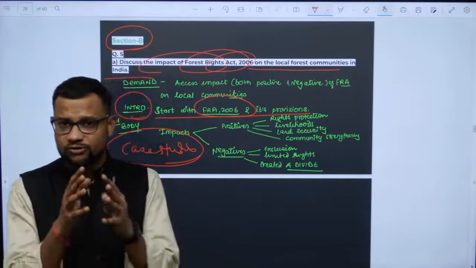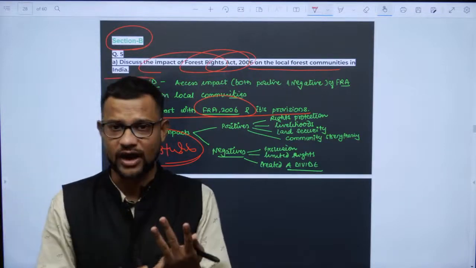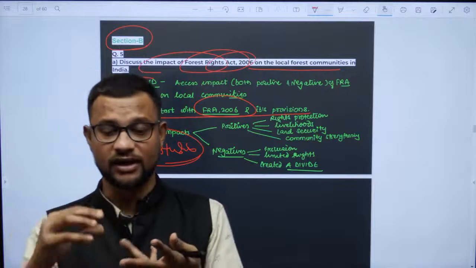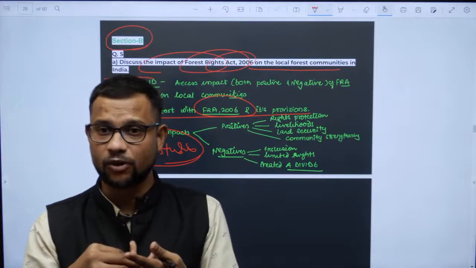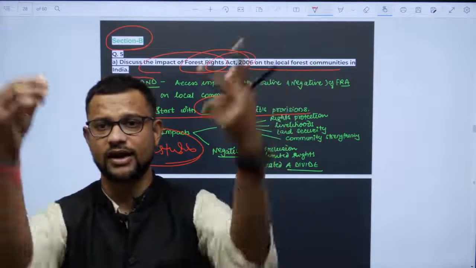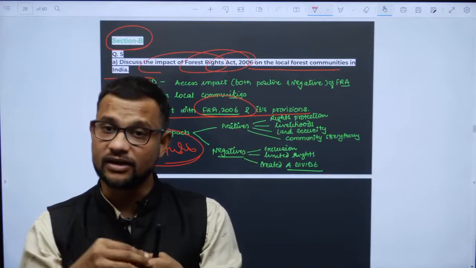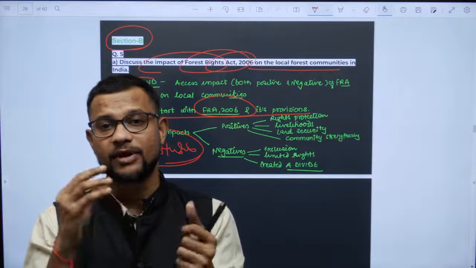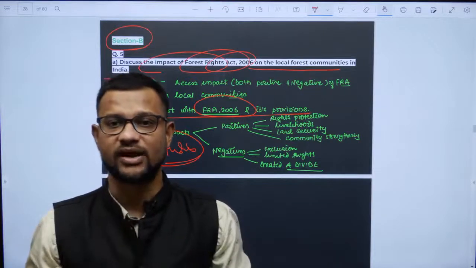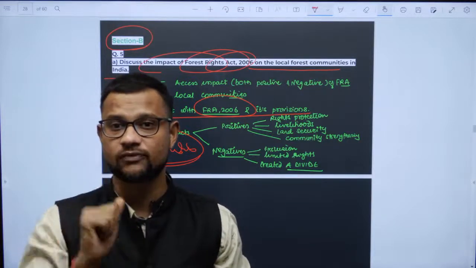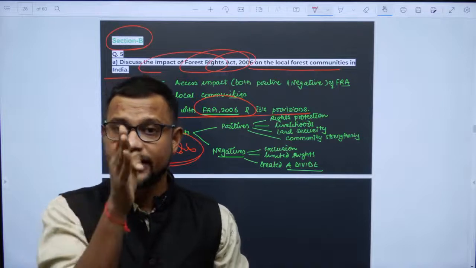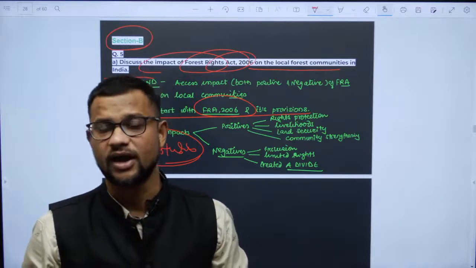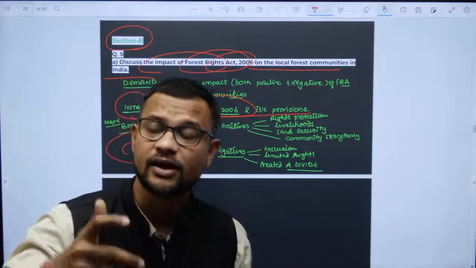So on the positive line, what Forest Right Act ensures is community right, okay, then the democratic approach over there, right, community rights and those things, it recognizes the minor forest produce, it ensures the livelihood of the people, okay, but on the negative side it affected the overall recognition of right. It has put many conditions in recognition, right, and for that it has added a red tapeism also.